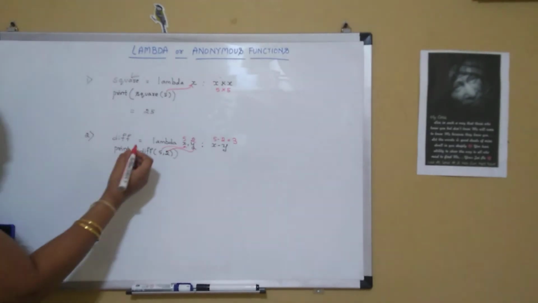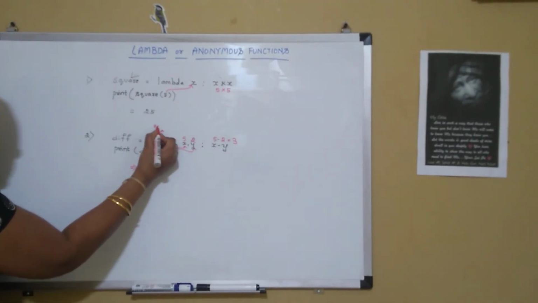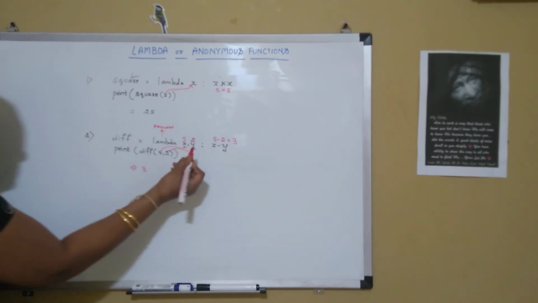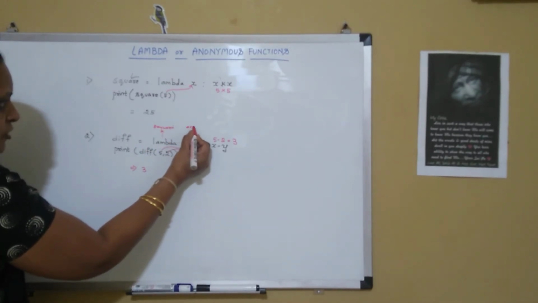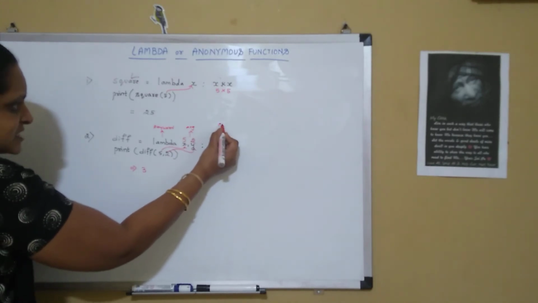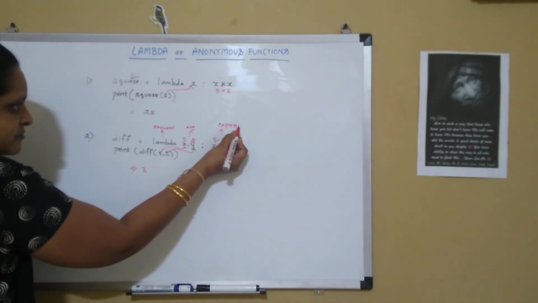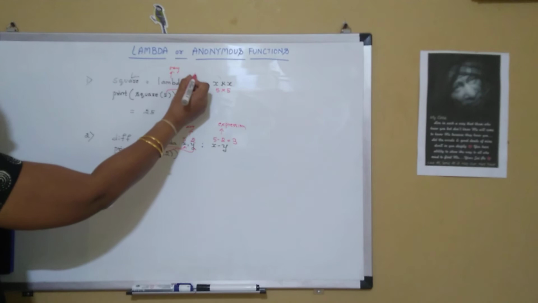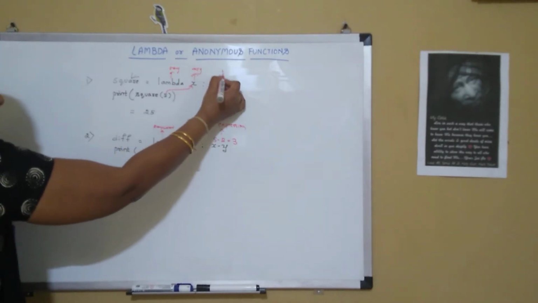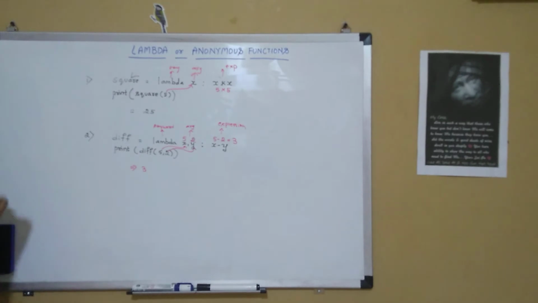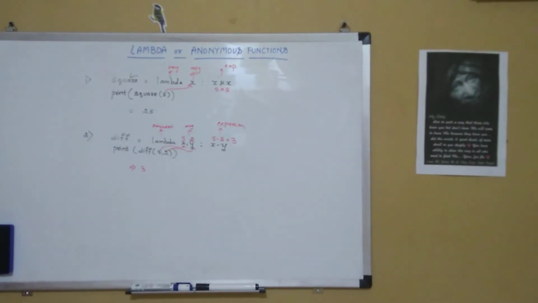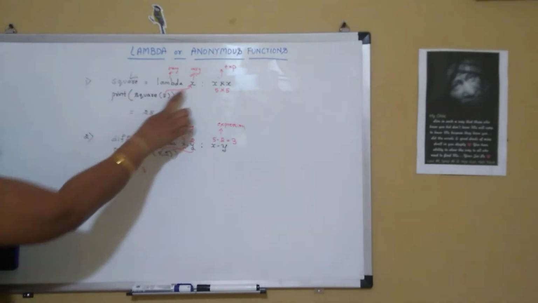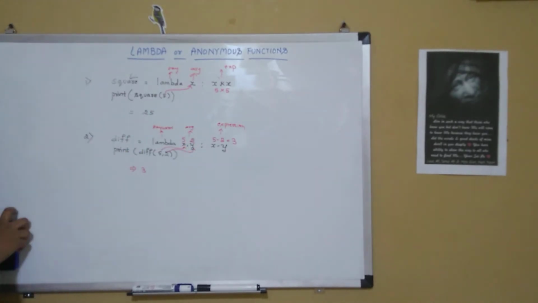So basically, lambda is the keyword which we are using here. X comma y are the arguments, two arguments, and x minus y is the expression which it evaluates. Similarly, lambda is the keyword over here. X is the argument. X into x is the expression. So this is how lambda functions work in the Python programming language. Hope so friends, it is clear for you. Here we have taken only a single argument and we have taken two arguments over here.